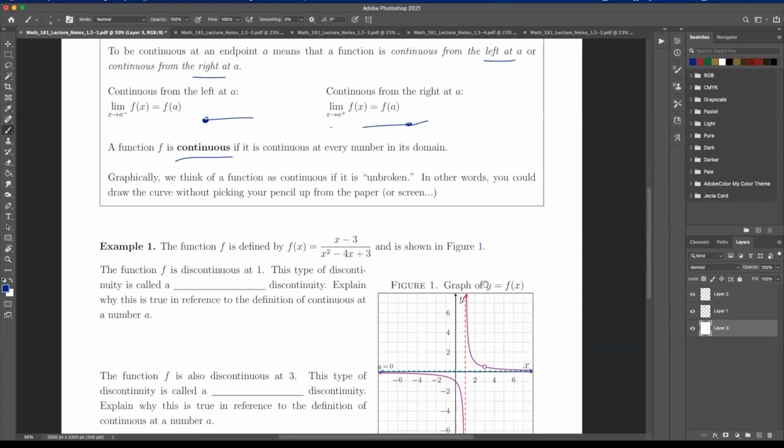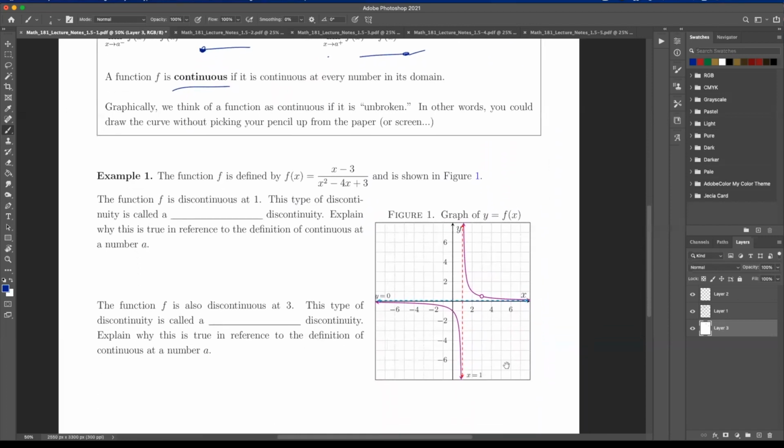So let's look at this. Here we have our function, which we've seen a couple times already. The function is discontinuous at 1, right? So here at 1, it's not continuous. Why? Because first of all, the limit doesn't exist, right?